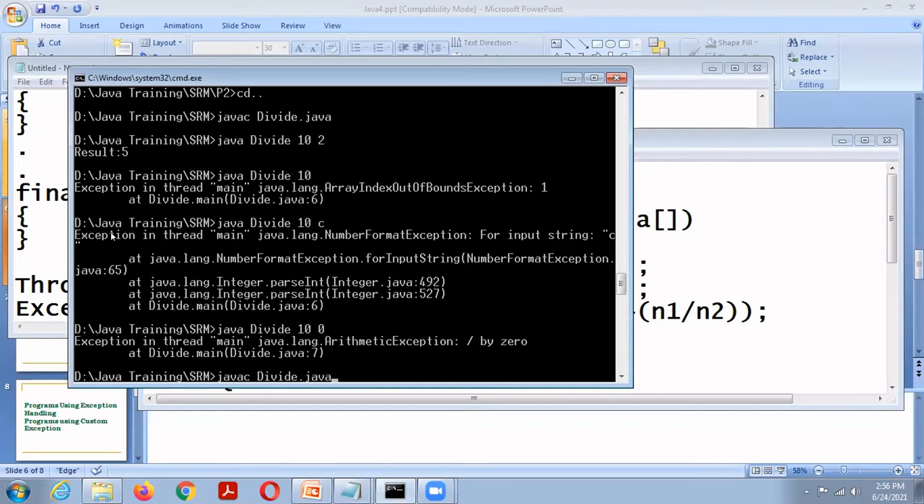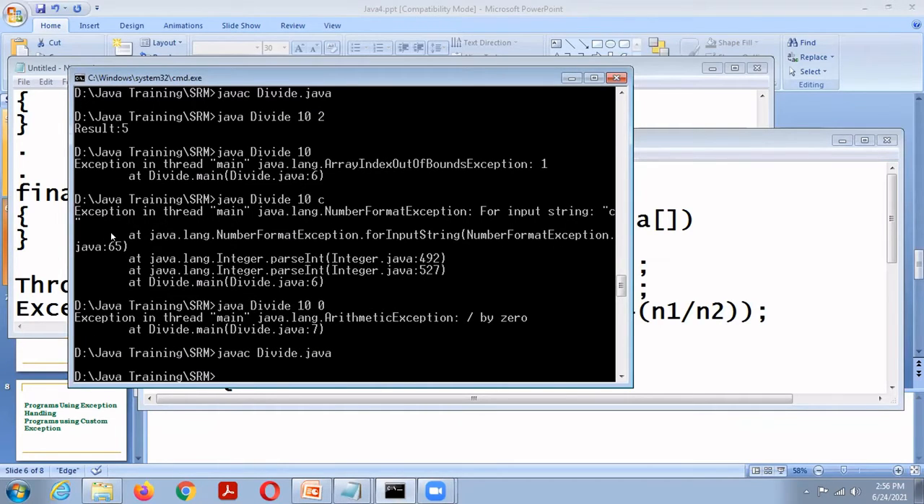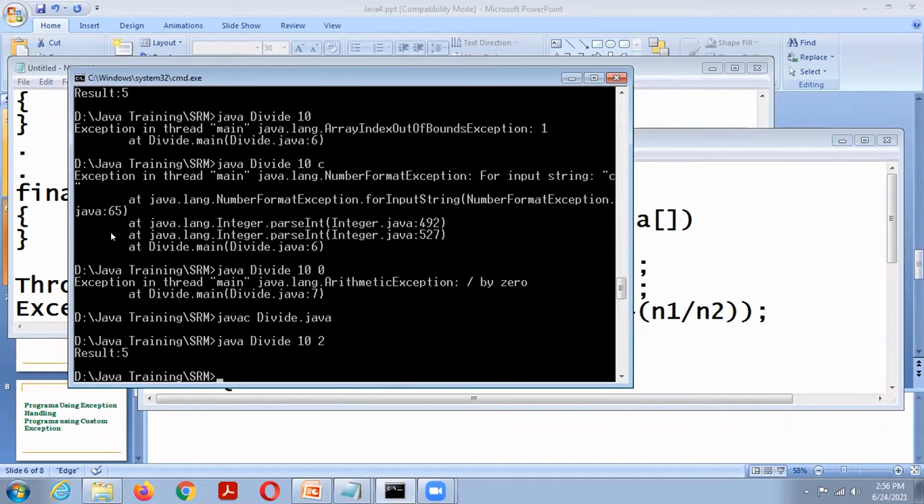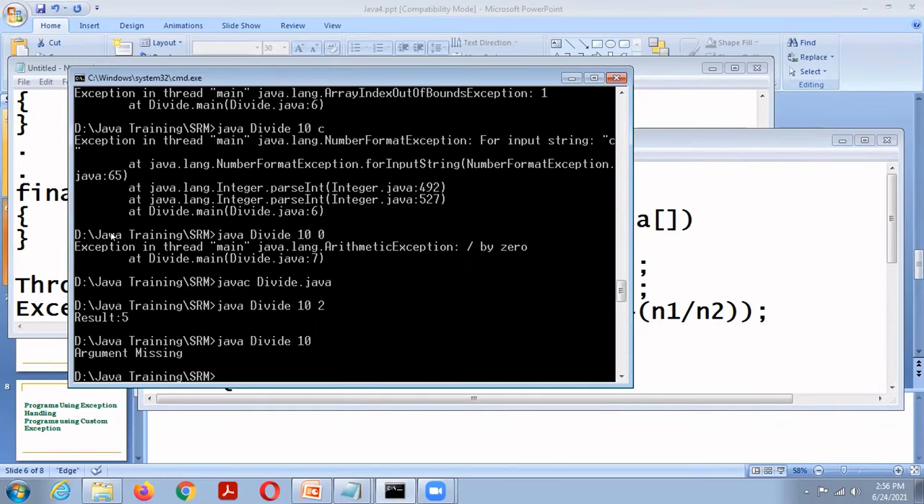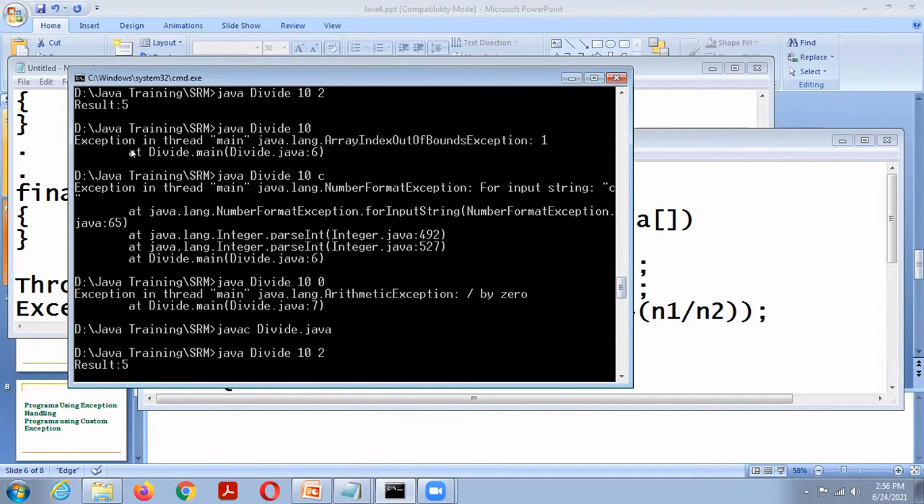So javac Divide.java. No error. Java Divide 10 2, result equals 5. Java Divide 10, argument missing. Here, Java Divide 10 gives an exception in thread main: java.lang.ArrayIndexOutOfBoundsException at Divide.main, Divide.java colon 6, at line number 6.